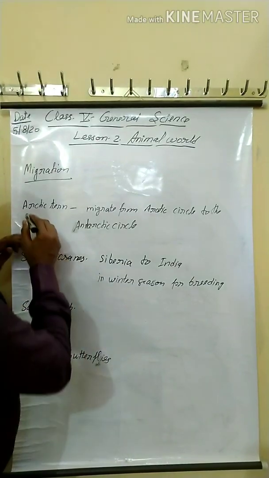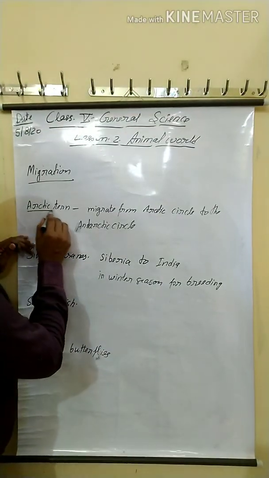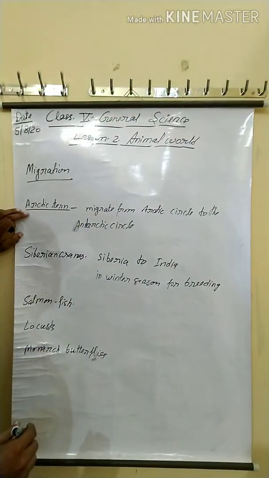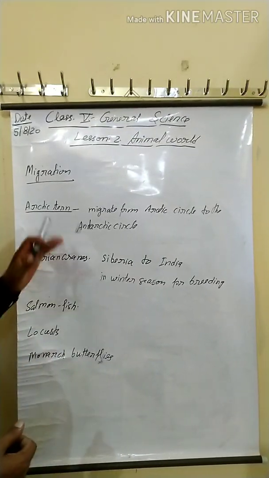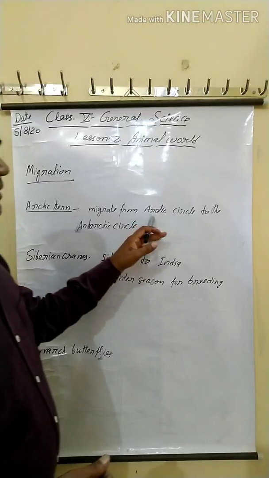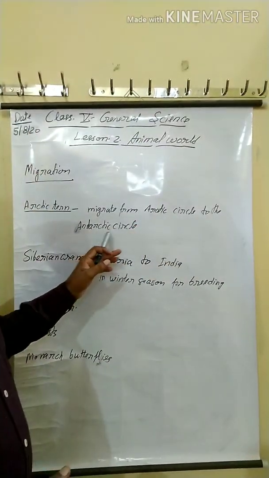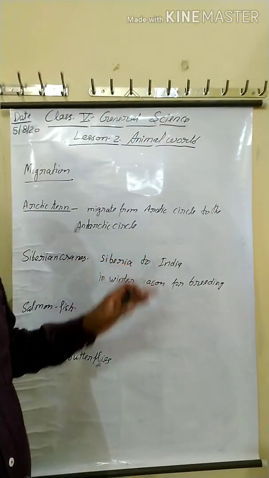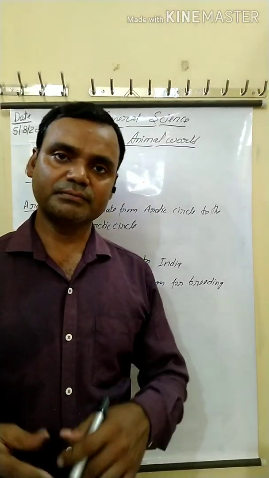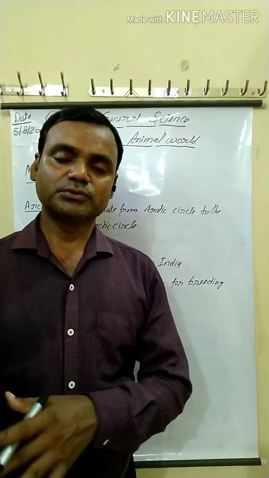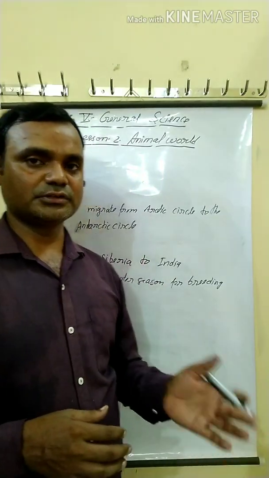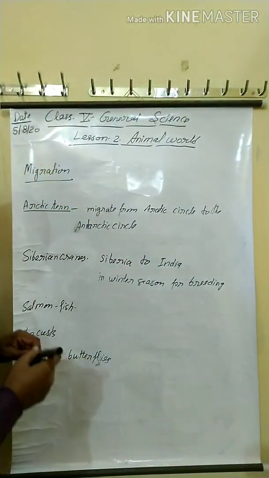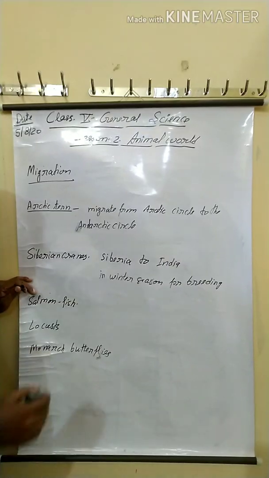First example of a migratory bird, Arctic tern. Arctic tern is a bird. They migrate from the Arctic Circle to the Antarctic Circle, means from the Arctic region to the Antarctic region every year. They cover a long distance.